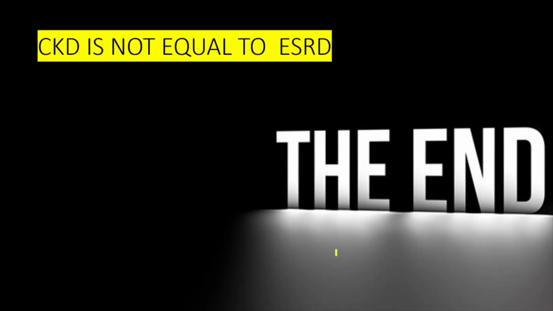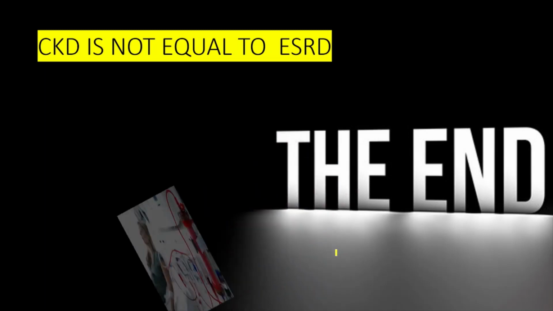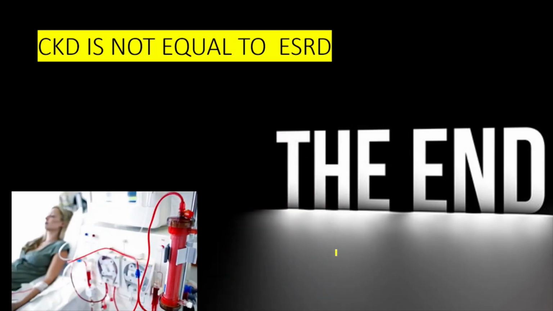One question: is end-stage renal disease the same as CKD? The answer is no. CKD is not equal to end-stage renal disease. When do we say end-stage renal disease? End-stage renal disease is a condition when toxic material has accumulated to a level where, without renal replacement therapy, the patient might not be able to survive or cope. The renal function is totally lost. That occurs usually at stage 5, eGFR of less than 15. So ESRD means the toxic material has accumulated and the patient needs some form of renal replacement therapy.